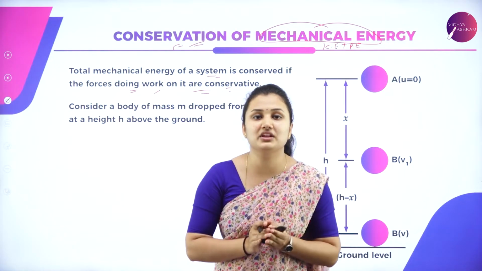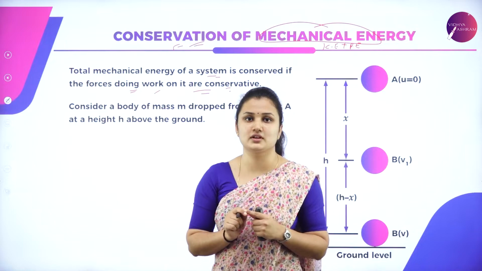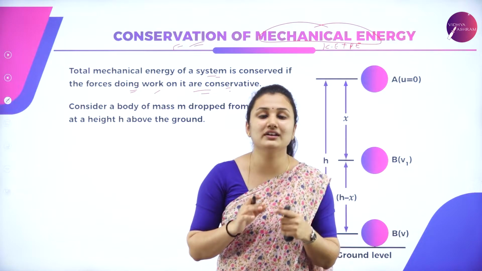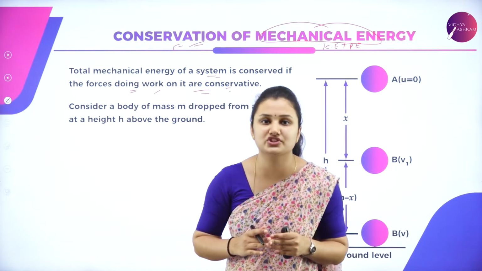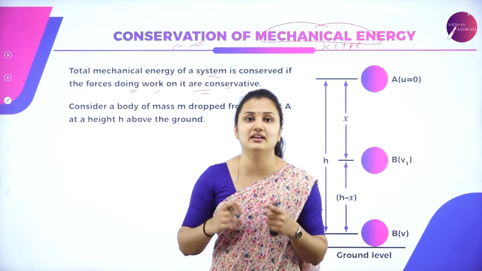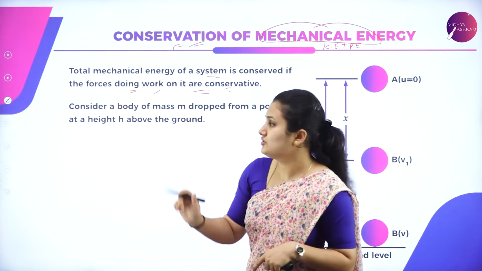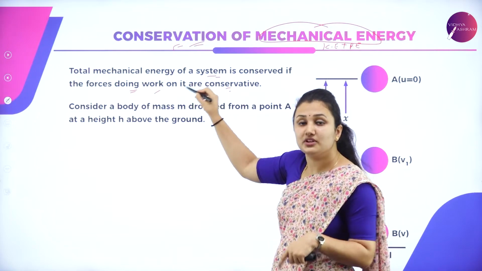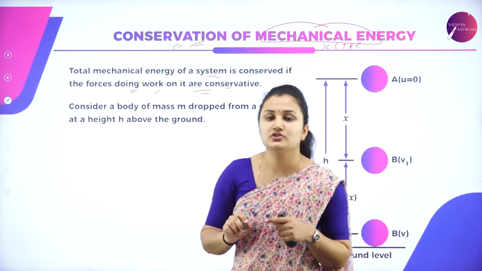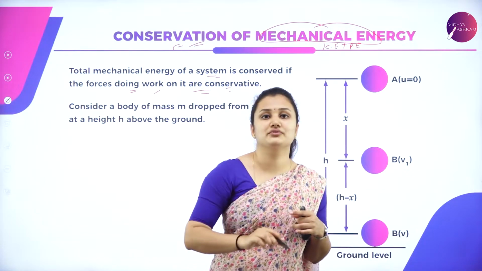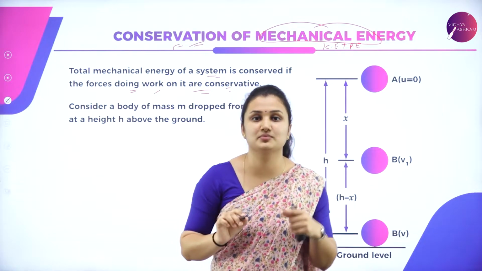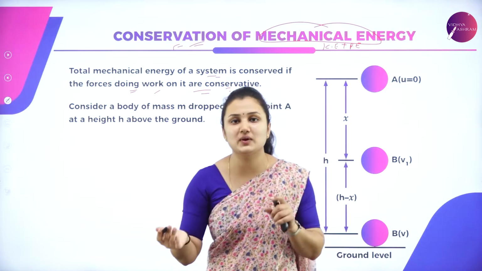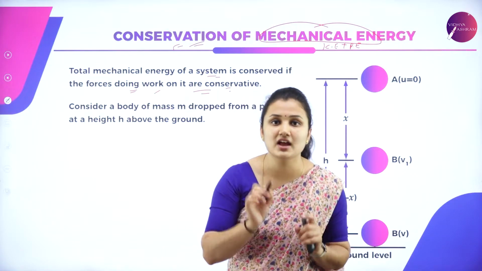We have studied in the previous session what a conservative force is: the force that depends only on the initial and final position of the object. It is independent of the path taken. So, the work done here is due to the conservative force, and the total mechanical energy of the system is conserved. That is, both the potential energy as well as the kinetic energy of the system are conserved.